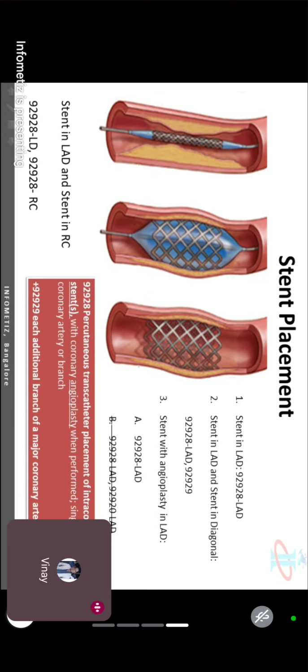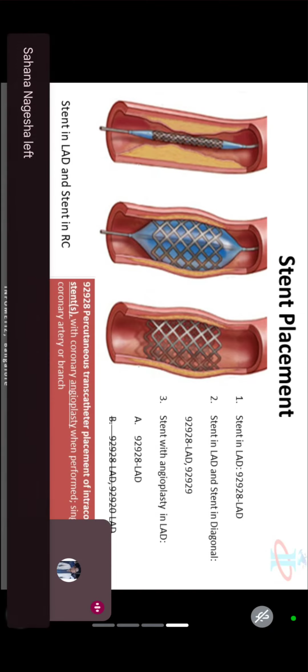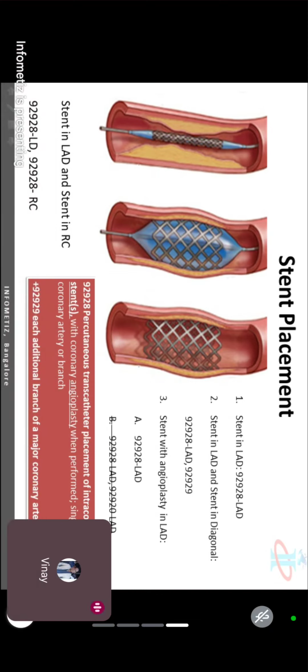See, and that is why they have not documented the artery name in the code description, because you can use the same code for multiple arteries. Now you got to know why we are not using 92929 here, because 29 can be used for branches. Okay.